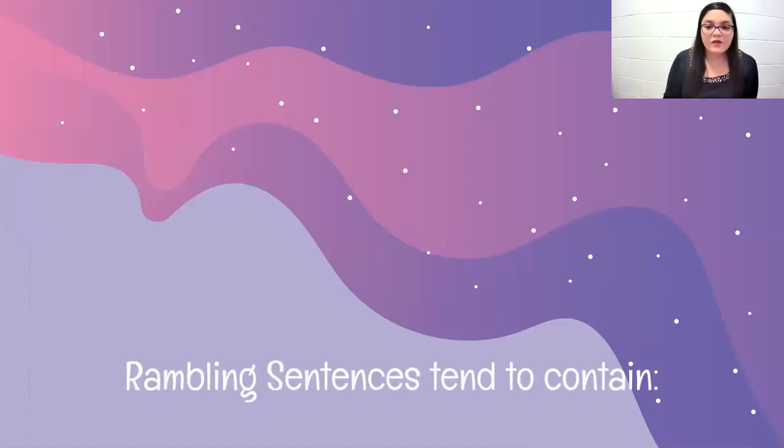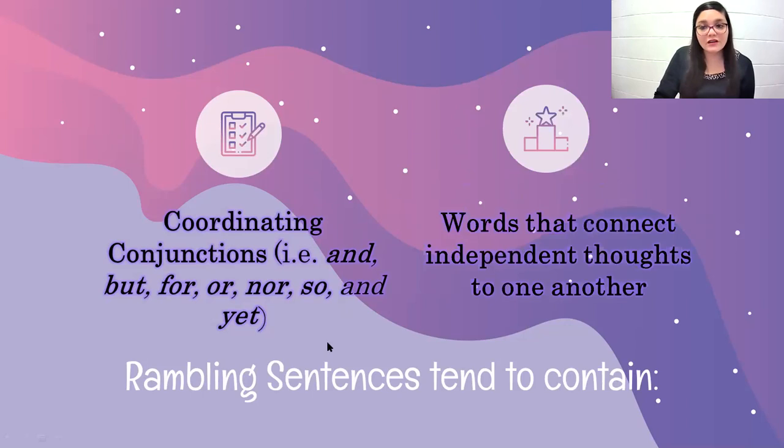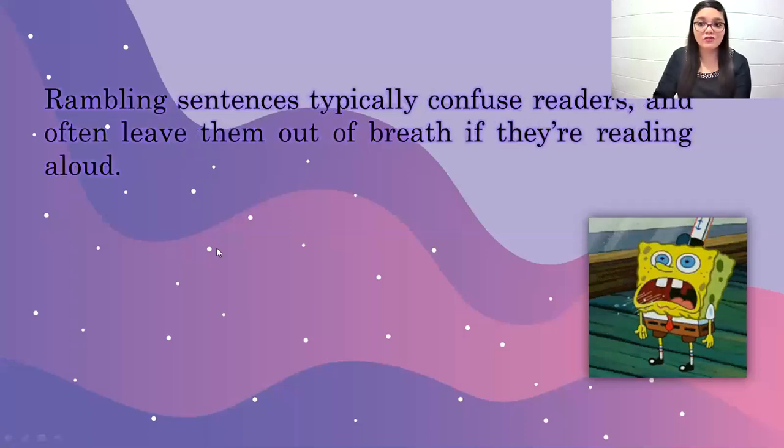Now, rambling sentences tend to contain, as I was saying, a lot of coordinating conjunctions, and among these we have the FANBOYS, as we know them, which are for, and, nor, but, or, yet, and so. We use these words to connect independent thoughts to one another. Generally, when we have rambling sentences, we have this tendency of overusing these.